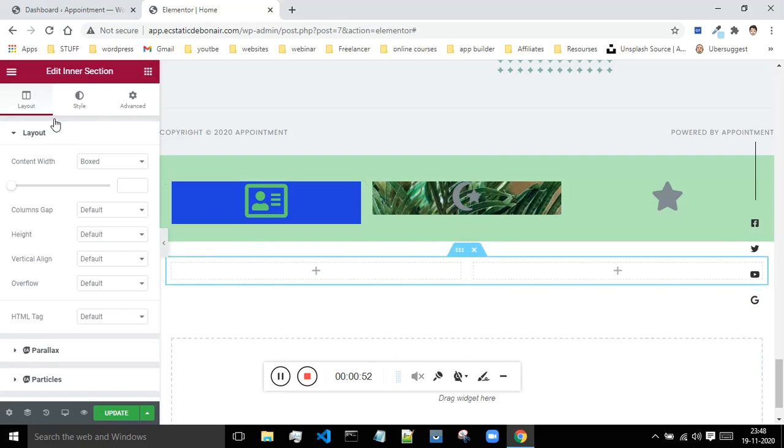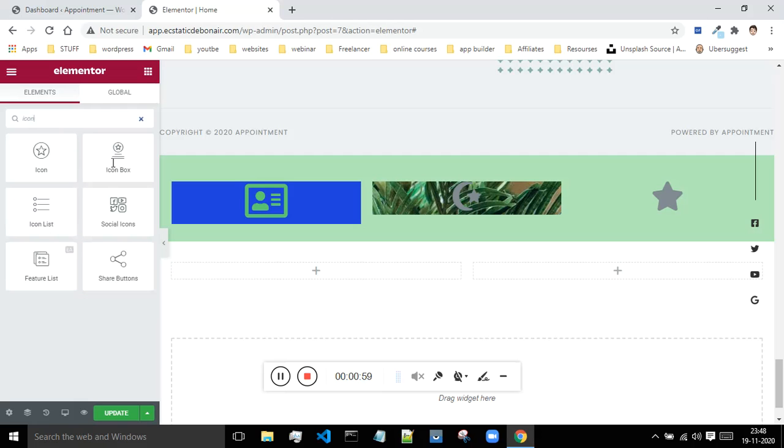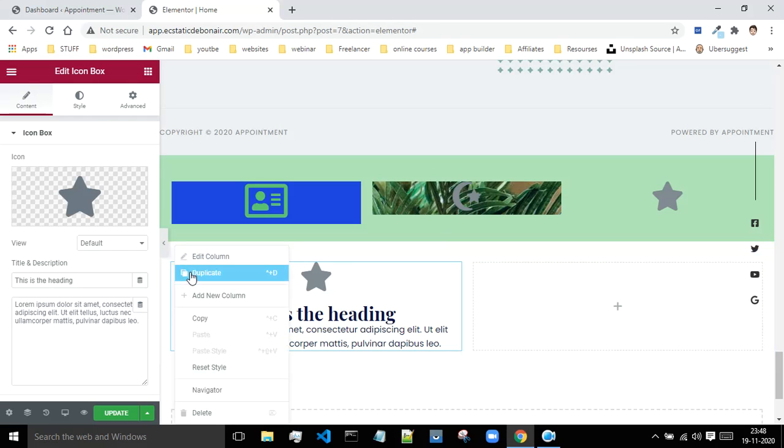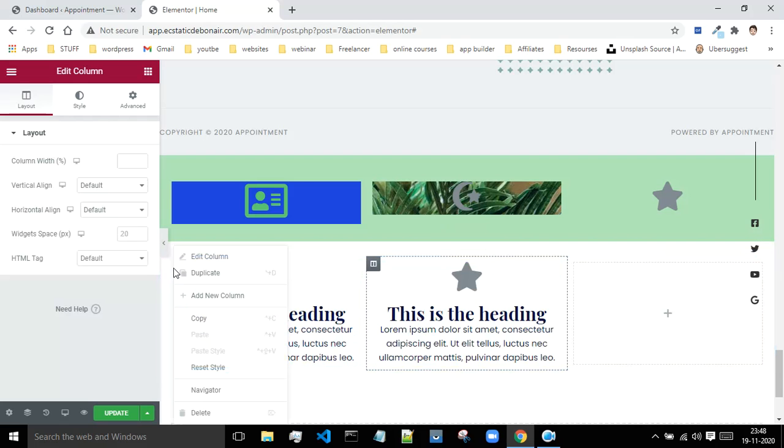I'll come over here and search for icon, and this is the icon box. Just drag and drop it over here, and now as you can see, this looks better. So now what you can do is right click and duplicate. I want this three number of times, duplicate,